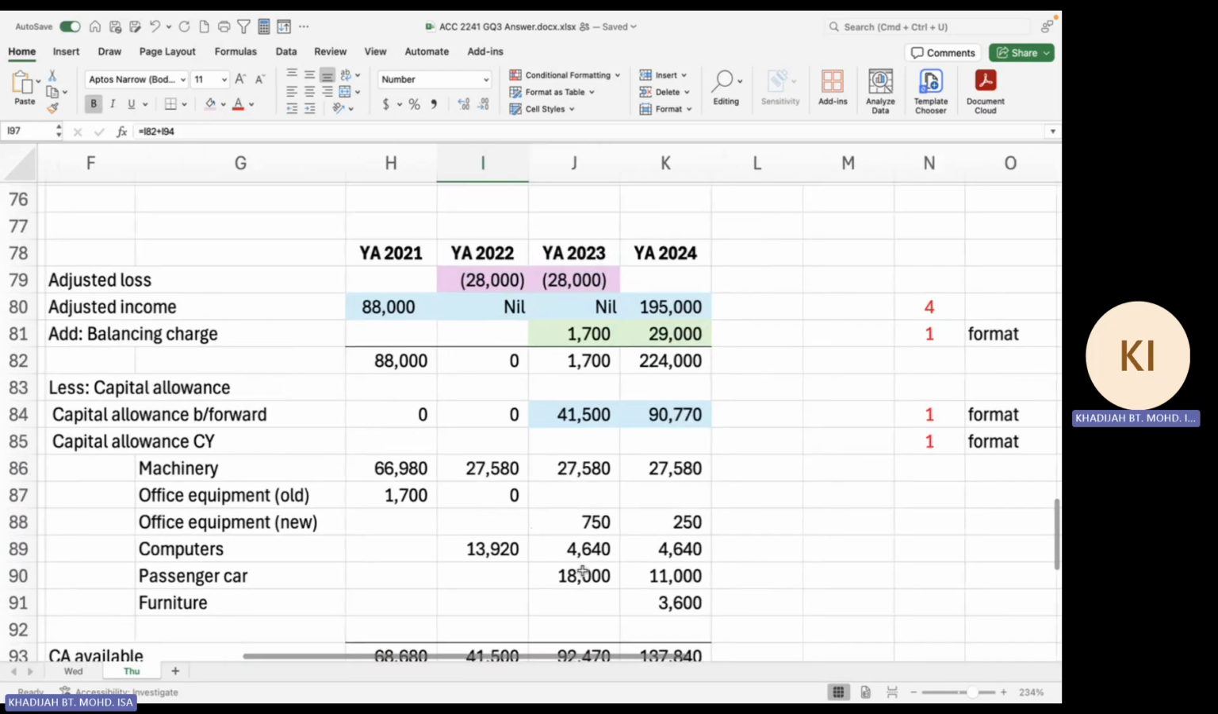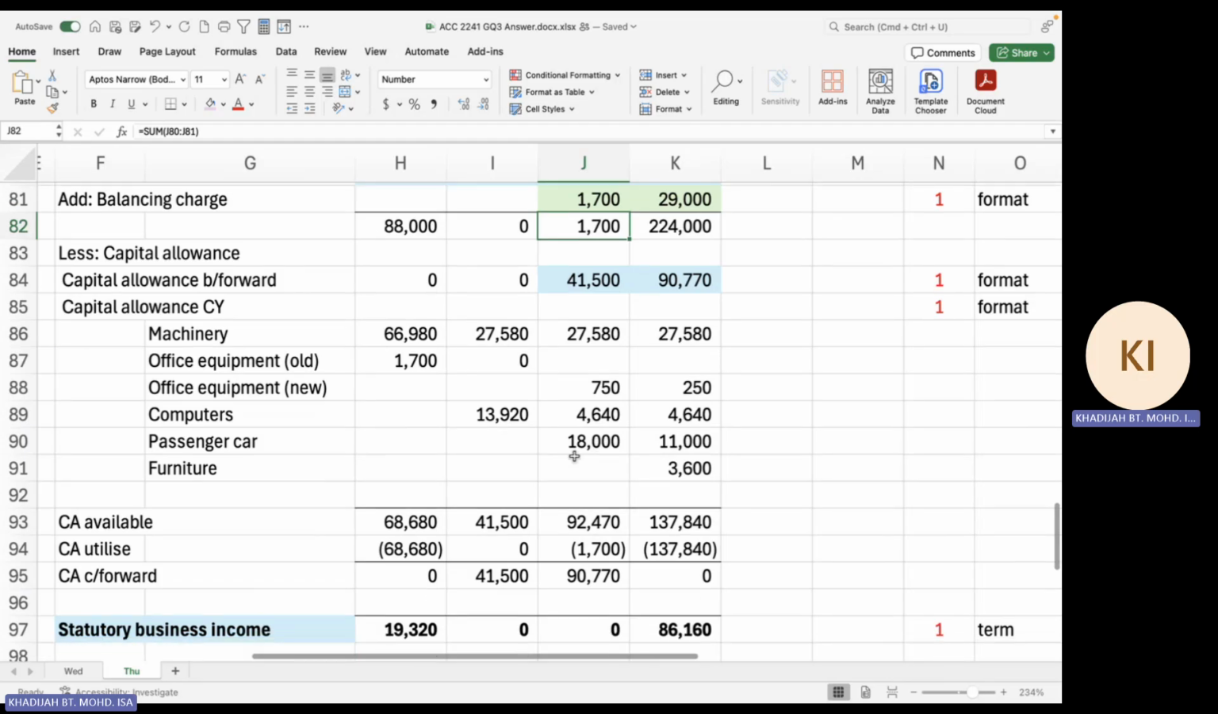But in 2023, you have income of nil, but you have a balancing charge of 1,007. So in this case, you still have income of 1,007. But your CA available is a lot. You have 92,470. But since income is only 1,007, you only utilize 1,007. So the balance is carried forward to next year.